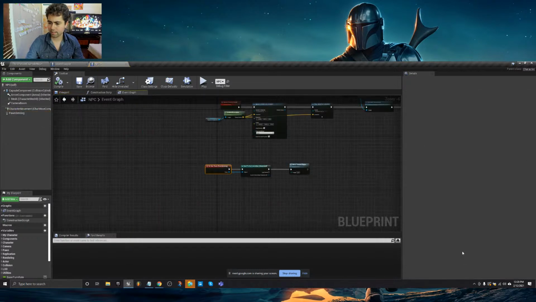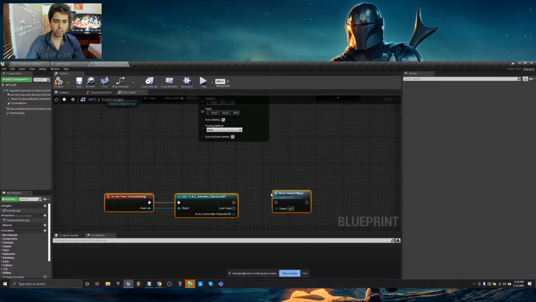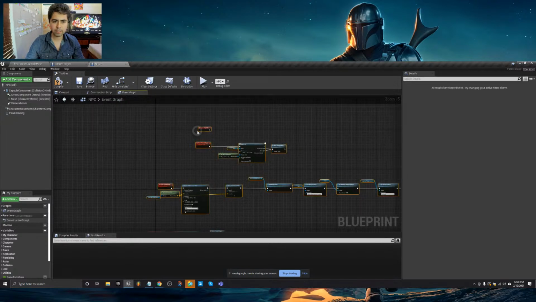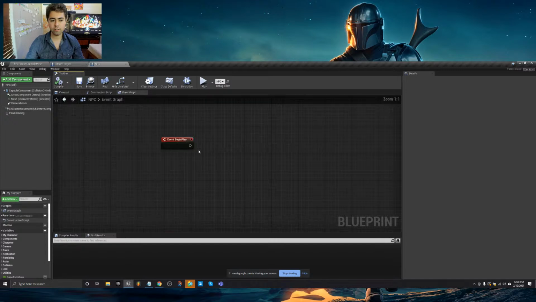We don't want him to just start moving towards you at all. We still might leave pawn sensing alone, but really all this stuff has now been disconnected, and we really want this to be somebody we can talk to, which is going to be a series of systems, one involved with menus and seeing the text on screen, and the other with cameras and how you actually see the interaction happening.